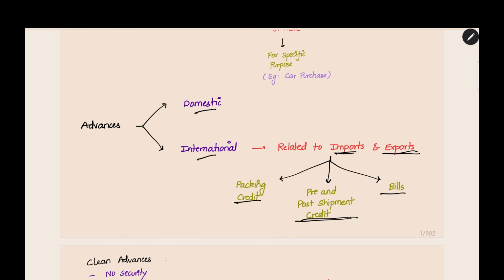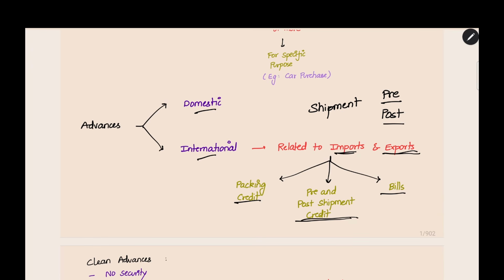Then pre and post shipment credit. In exports, what will happen is shipment. The exporter will make certain goods and make the shipment of the goods to the outside country. There are two types: pre-shipment and post-shipment. Before sending the goods outside India, it is called pre-shipment. After sending the goods outside India, it is called post-shipment.